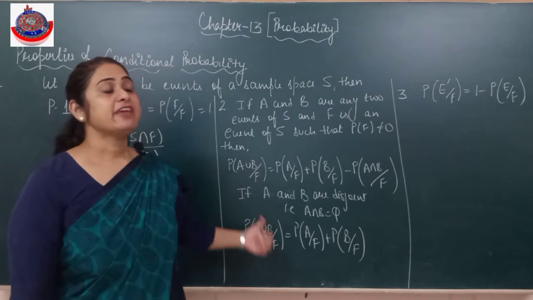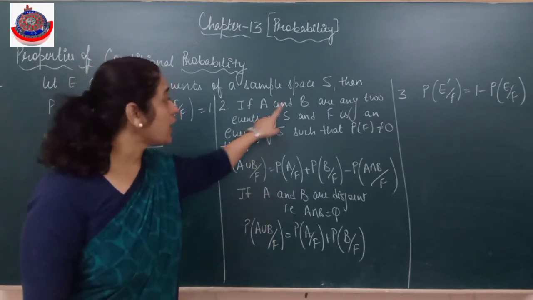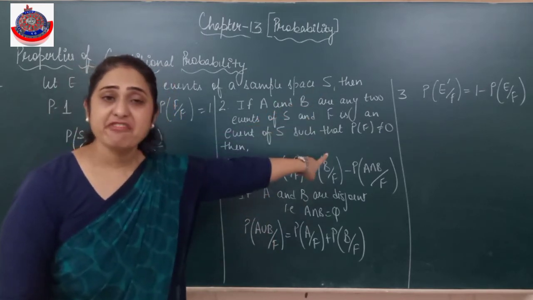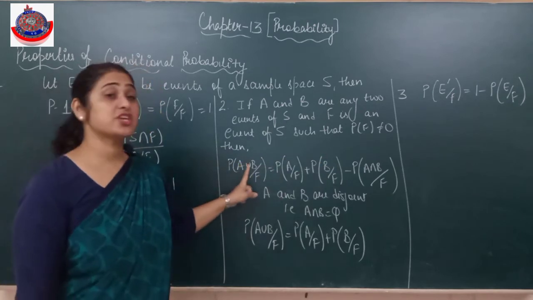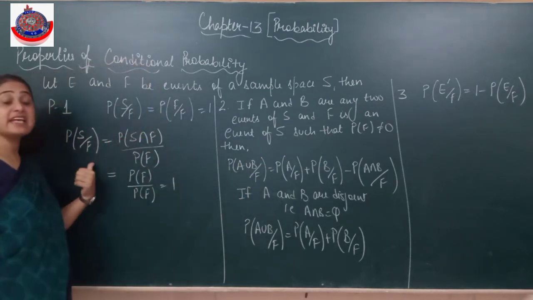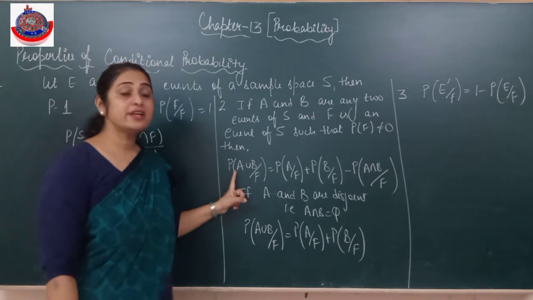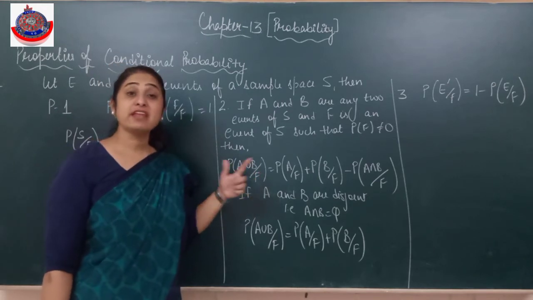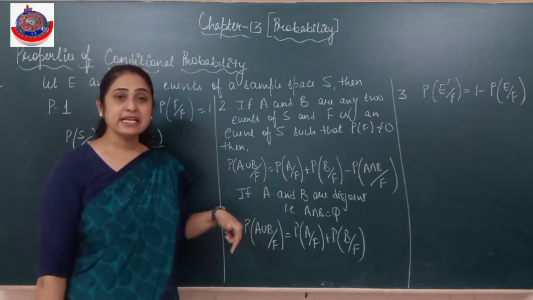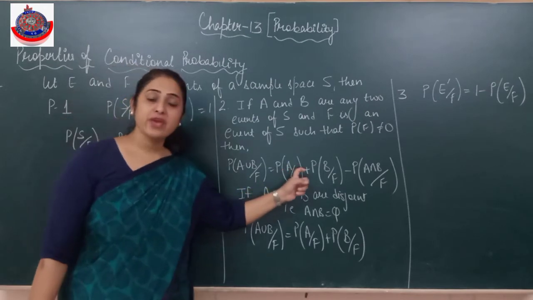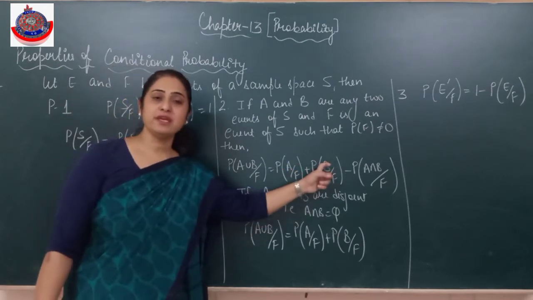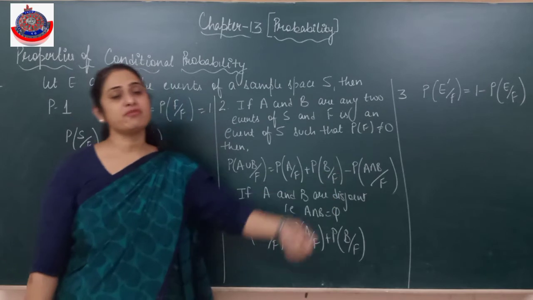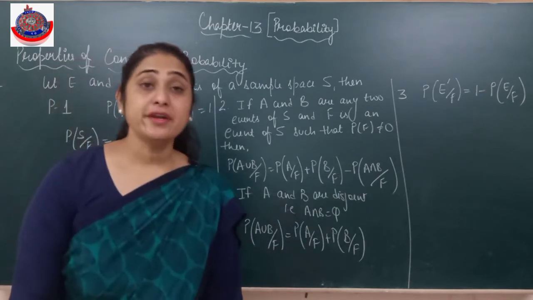Same thing is here. If I am finding the probability of A or B when F has already occurred, अब इसको ऐसे ही बोलना है हमेशा. This is S when F has already occurred. This is the probability of event A or B when F has already occurred. Is it clear? Alright, that will be probability of A when F has already occurred, plus probability of B when F has already occurred, minus probability of A intersection B when F has already occurred.